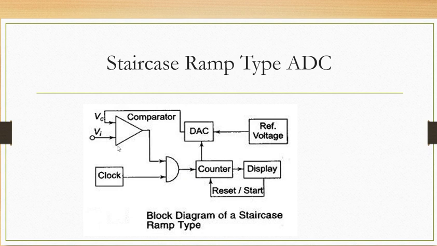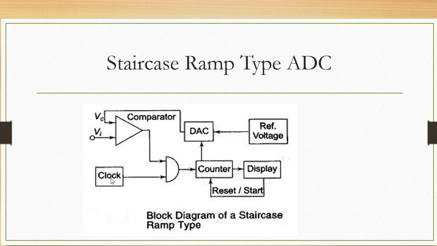Now, whenever we apply an analog voltage here, see carefully, suppose initially we have applied the analog voltage as 10 volt. We know that VC is 0 because the counter output is 0, so the DAC output is 0. As long as this analog voltage is greater than VC, the output of the comparator is 1, or active, and that output is given to the AND gate.